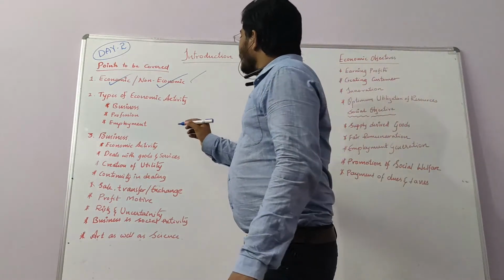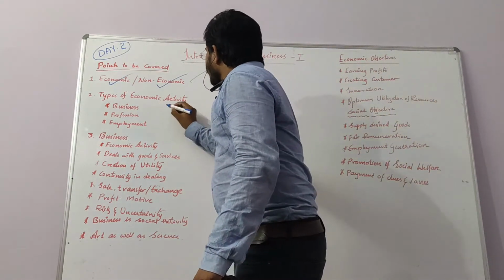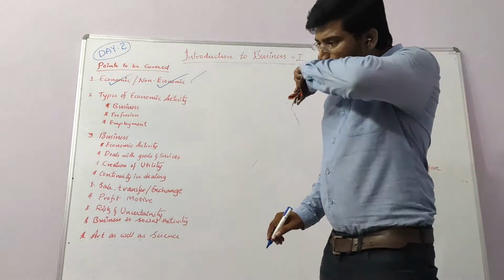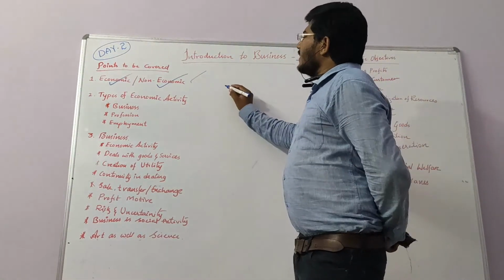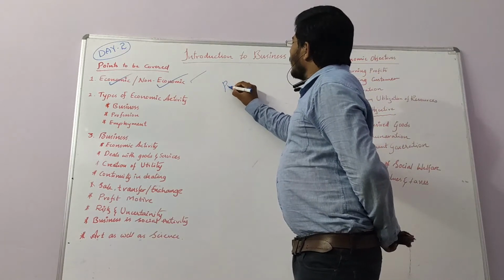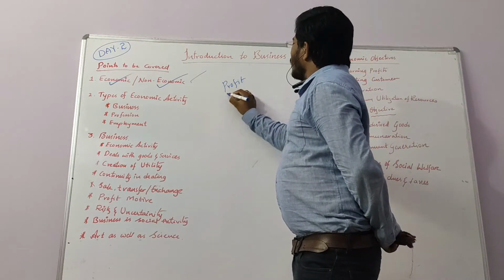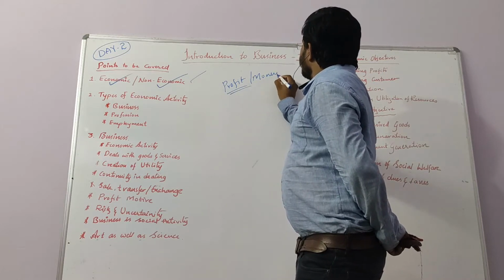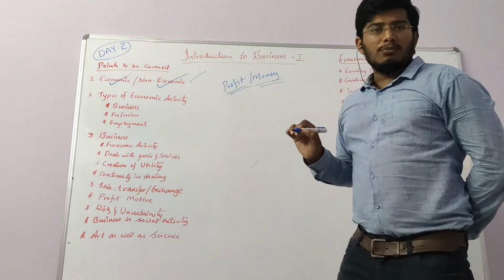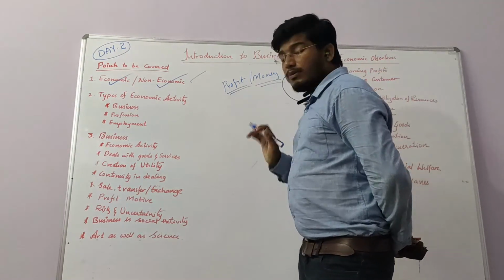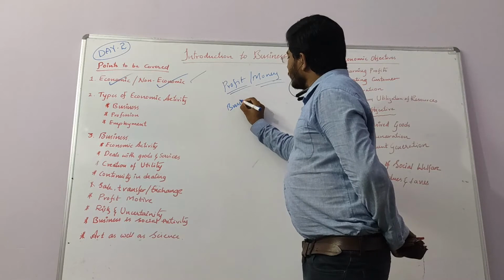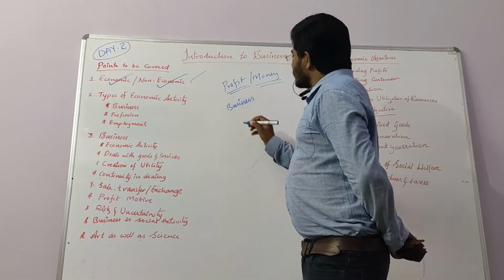Next we jump into the next topic: types of economic activities. What can you do for earning money, or for earning profit? We can do business. Why do people go for business?